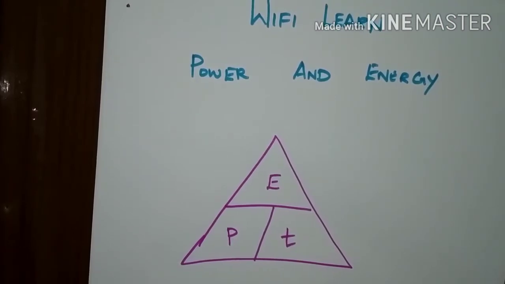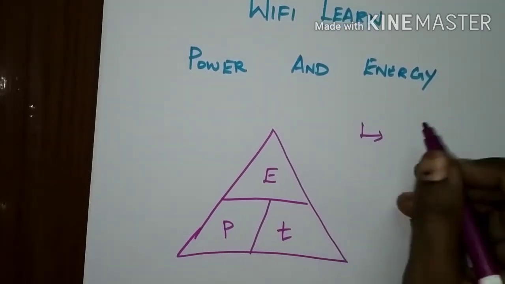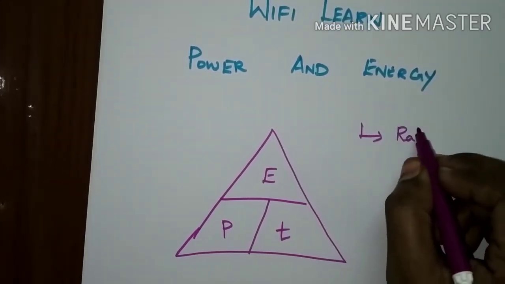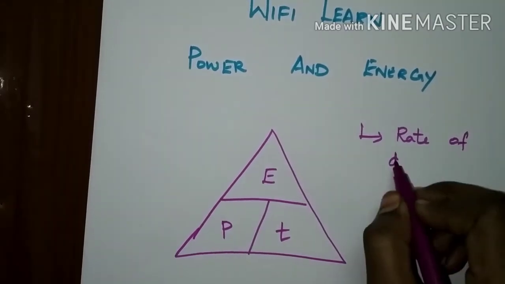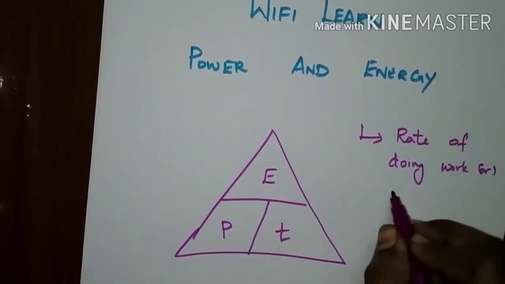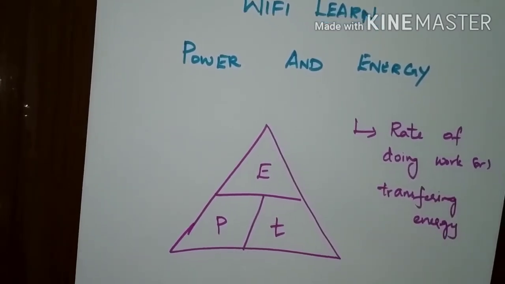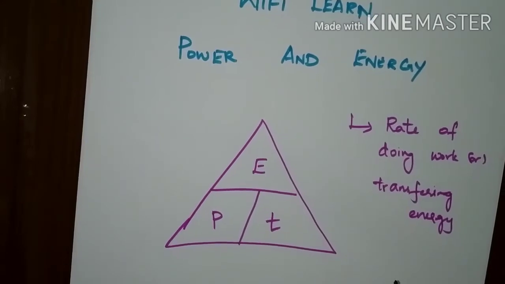In this video, we can see the definition of power and energy. Electrical power, or power, is nothing but the rate of doing work or transferring energy. The definition of power is the rate of doing work or transferring energy, that is, energy transferring from one medium to another.